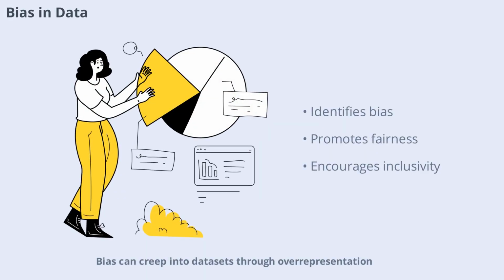Bias can creep into datasets through overrepresentation or underrepresentation of certain groups or viewpoints. Recognizing and addressing bias is essential for building fair and trustworthy LLMs. Techniques like data balancing and careful curation help minimize bias and promote inclusivity.